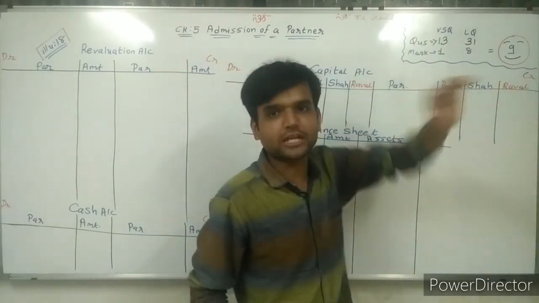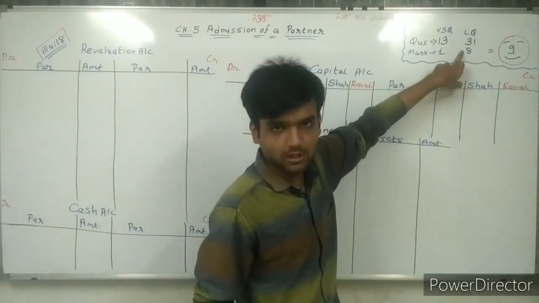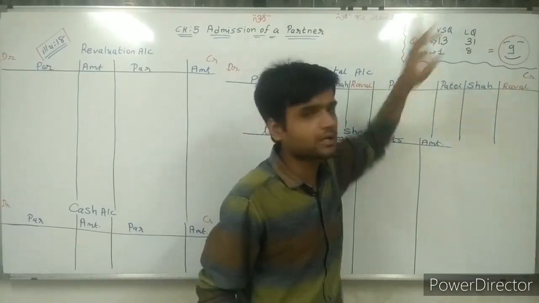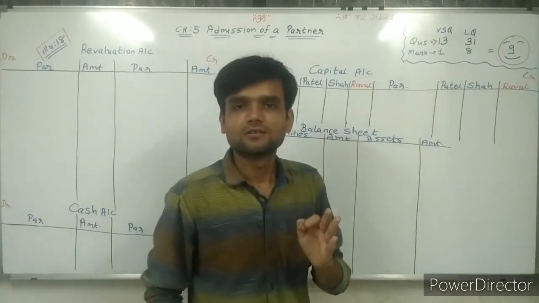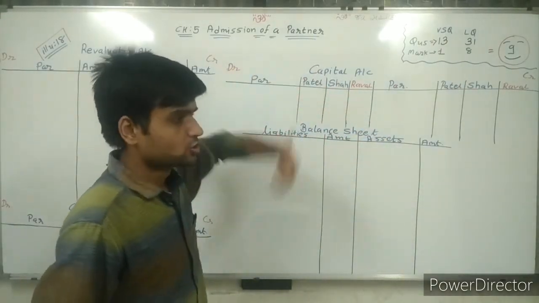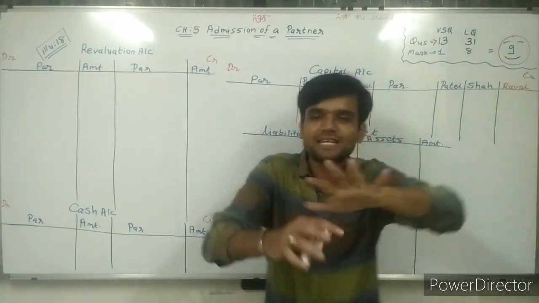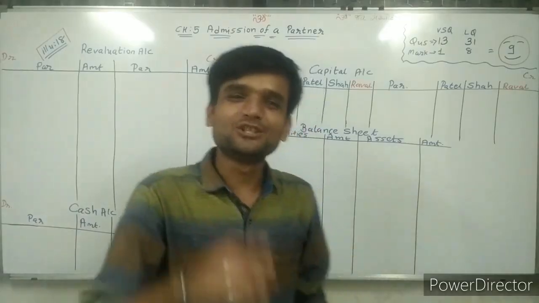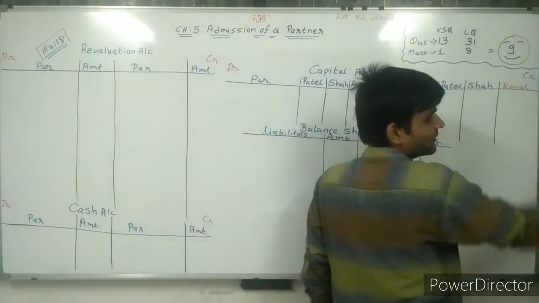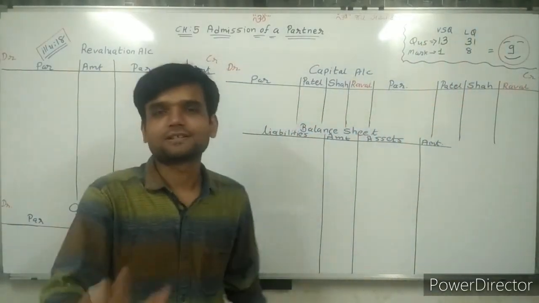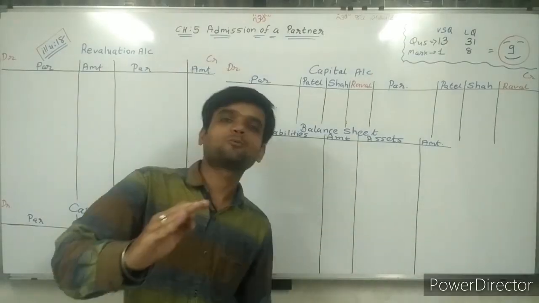Second, long question, 8 marker question, question number 31 will be asked from this chapter. So we can say total 1 plus 8, 9 marks. Be happy. You will get 9 marks from this chapter. Now that is very important one.